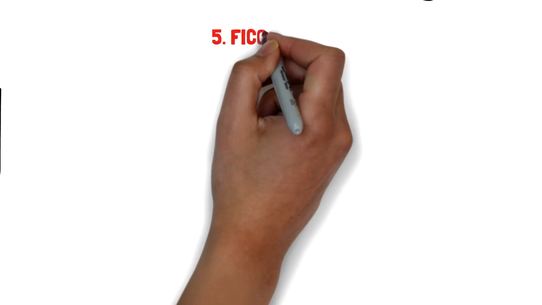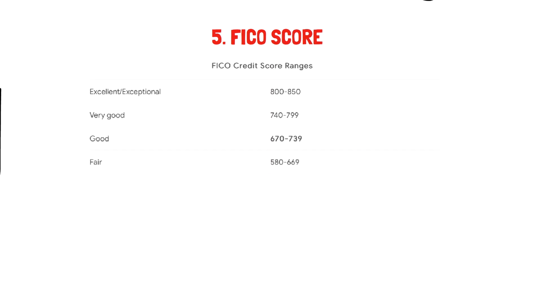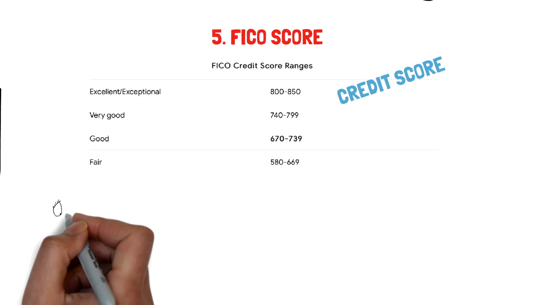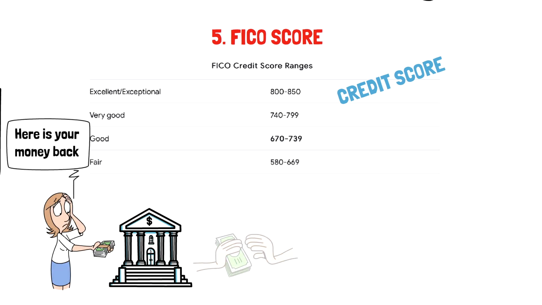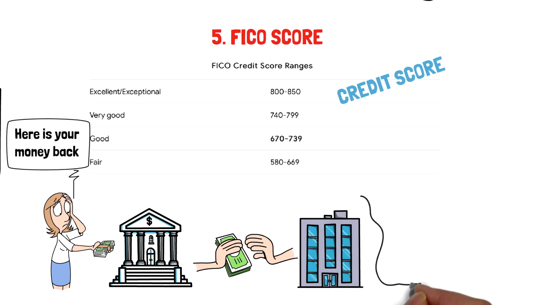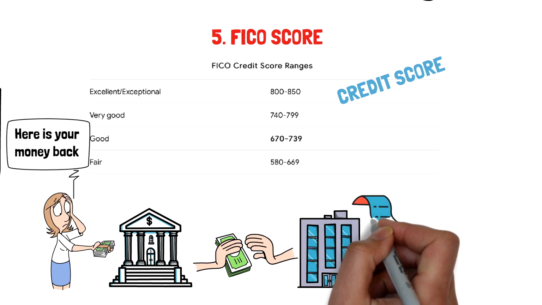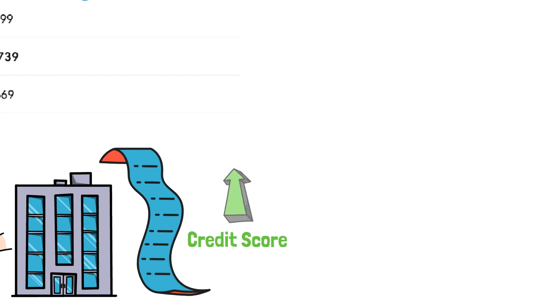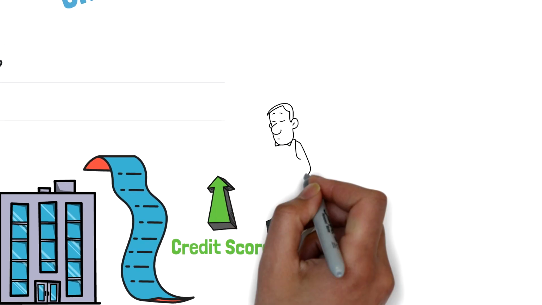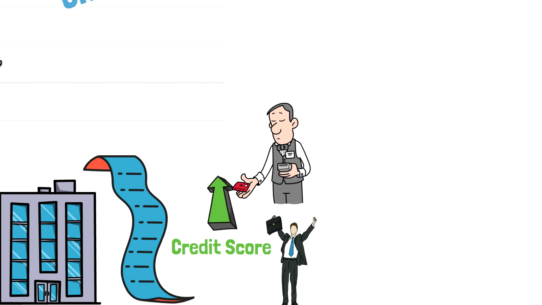A FICO score is a three-digit number that measures an individual's trustworthiness to pay back loans or debts. This concept, also called a credit score, demonstrates the individual's creditworthiness. Banks, lenders, and other financial institutions calculate credit scores based on factors such as payment history, length of credit history, and debts. The higher the score, the better an individual's chances of getting favorable terms on a loan or credit